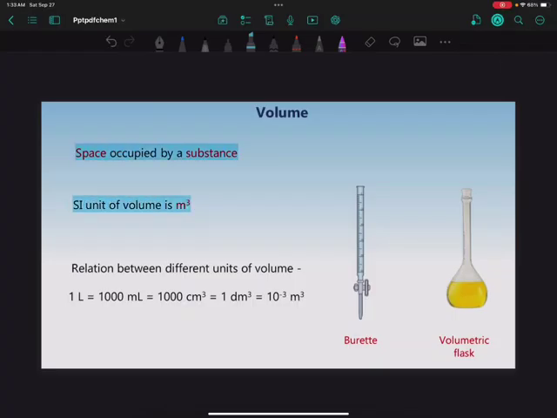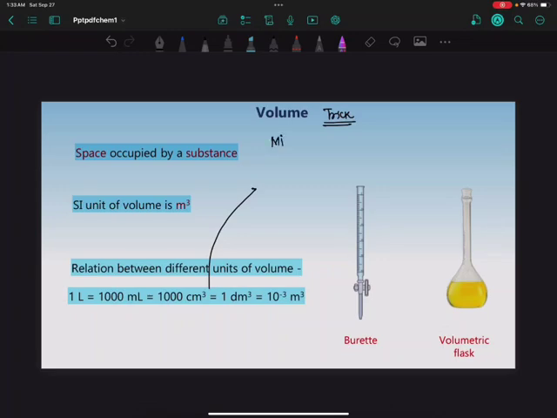The SI unit of volume is meter cube, and the relation between different units of volume is 1 liter equals 1000 ml equals 1000 centimeter cube equals 1 decimeter cube equals 10 to the power minus 3 meter cube. Here I will give you a trick to remember this: milli, centi, deci, liter, deca, hecto, kilometer.